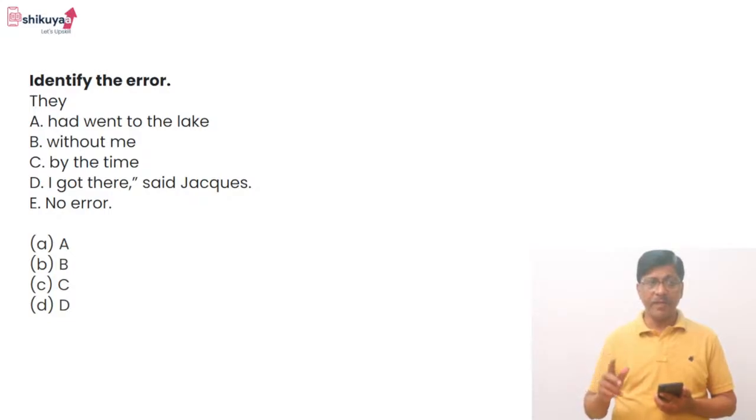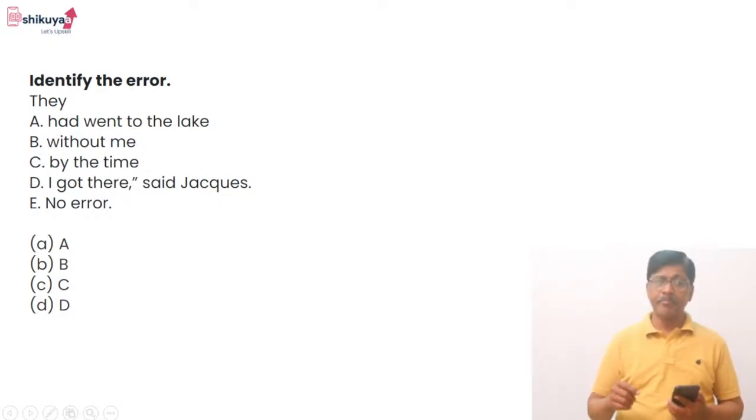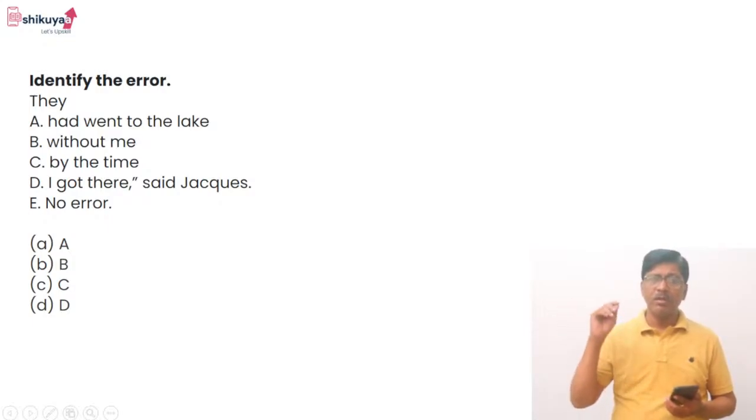Please ignore punctuation mistakes, the quotation marks or the comma or the full stop. Why ignored? Because in spotting errors, we don't focus on punctuations.